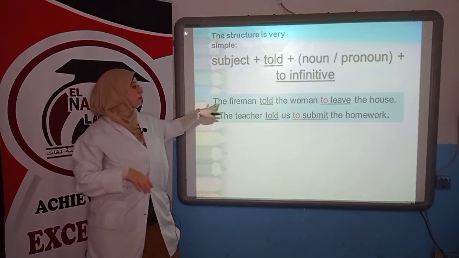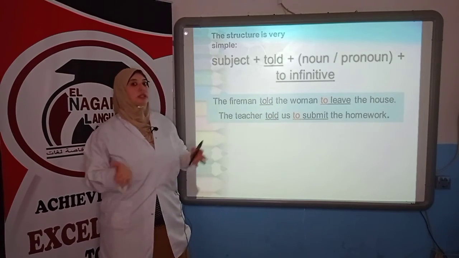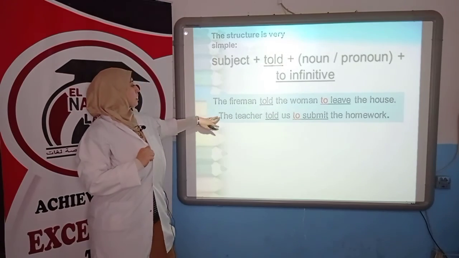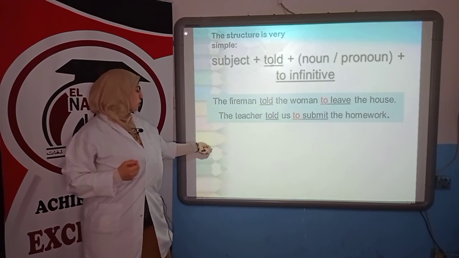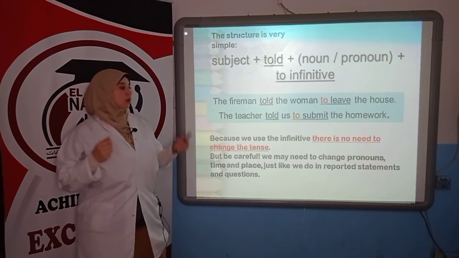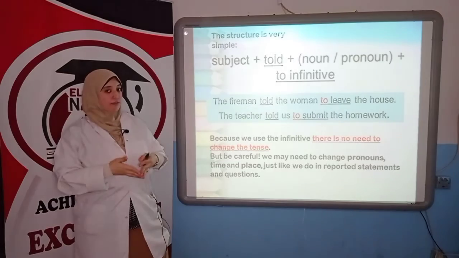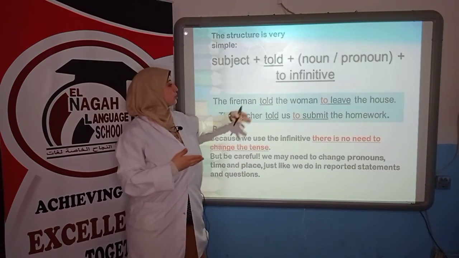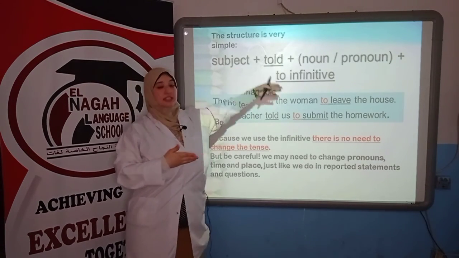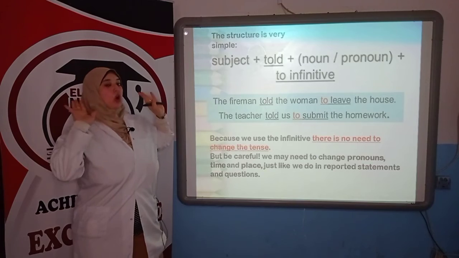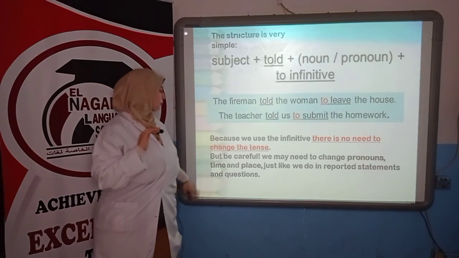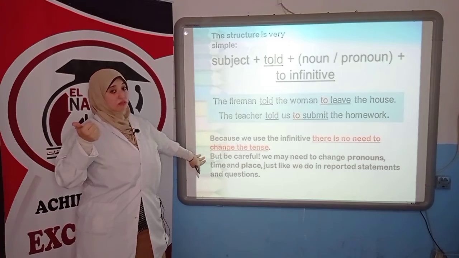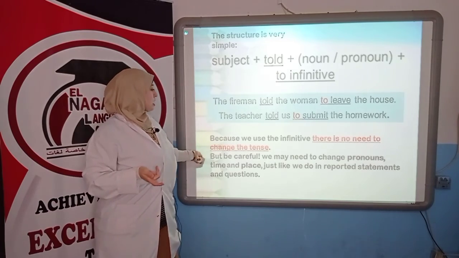The fireman told the woman to leave the house. The teacher told us to submit our homework. Once again, we don't need to change the tense because we only need to put it in the infinitive form because of to. But we still have to change the pronoun, and we still have to change the time.